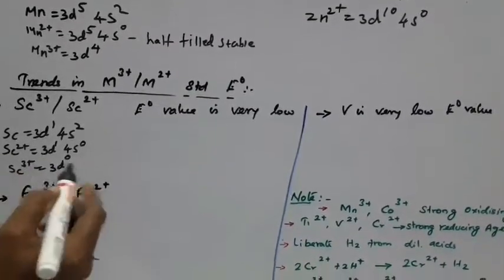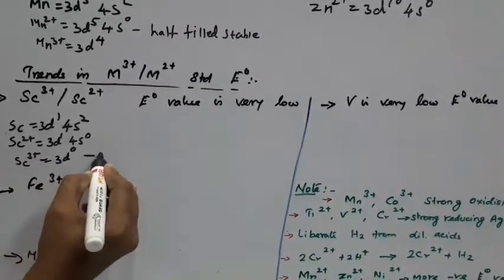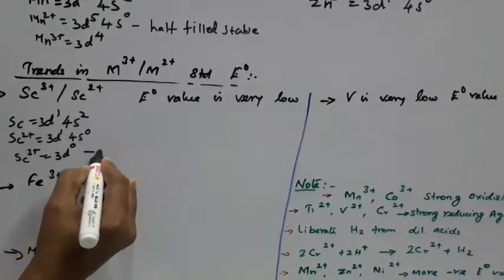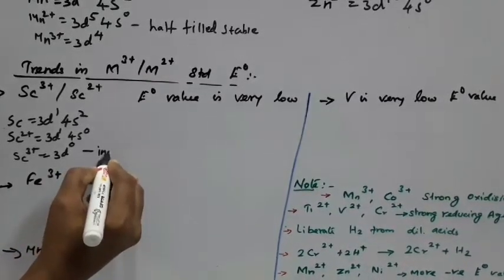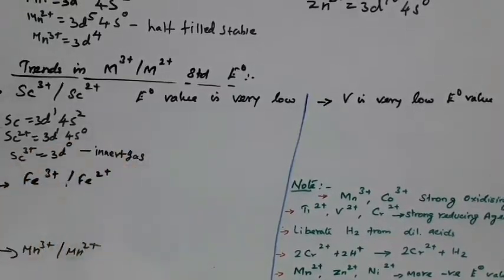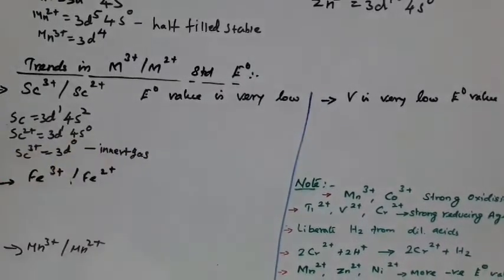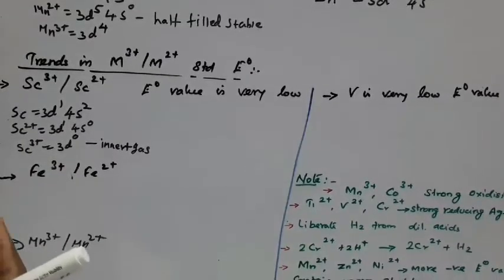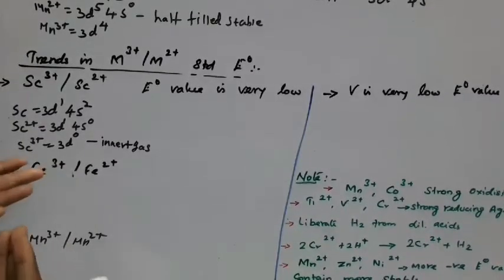Compared to scandium 2+, scandium 3+ has an inert gas configuration, an inert gas stable configuration.